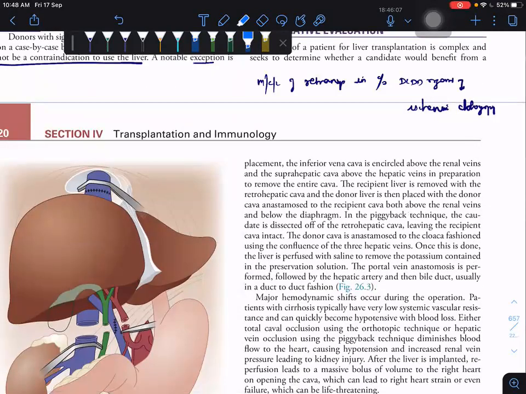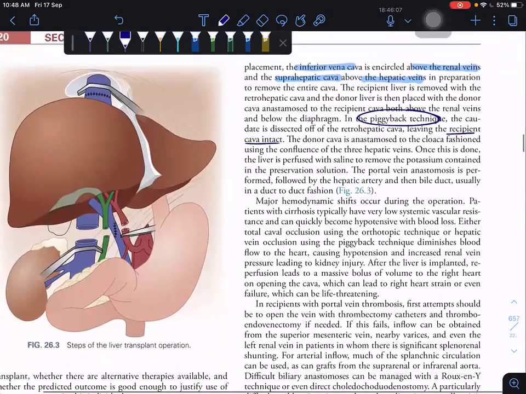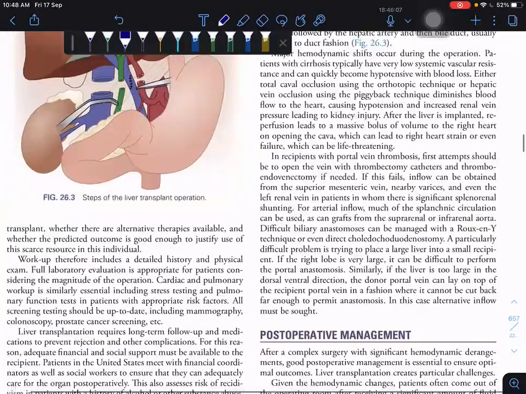The inferior vena cava is encircled above the renal vein, and the superior cava above the hepatic vein, in preparation to remove the entire cava. If you want to remove the entire cava, you have to do it like this. But nowadays they are doing the piggyback technique only, without removing the vena cava, leaving the recipient vena cava intact.